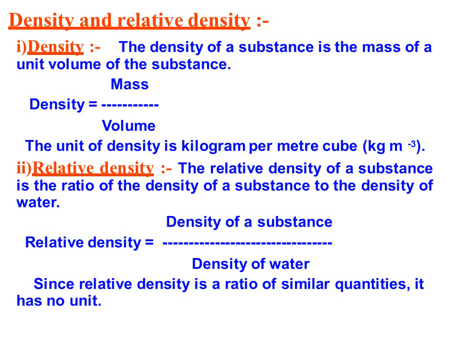That means in density we take mass of a unit volume, and in relative density we take a ratio. So relative density is density of a substance by density of water. That means relative density is the ratio of similar quantities and it has no unit, whereas density has a unit, kilogram per meter cube. But relative density does not have units. It is only a ratio between two similar quantities and the unit is cancelled.